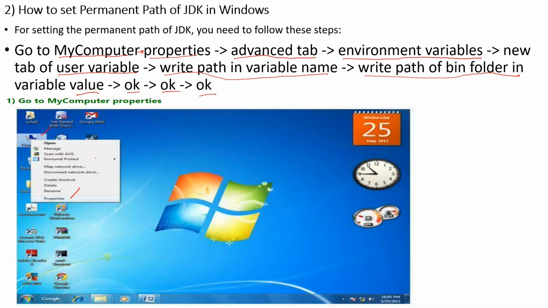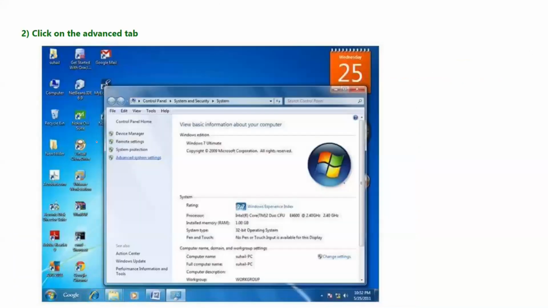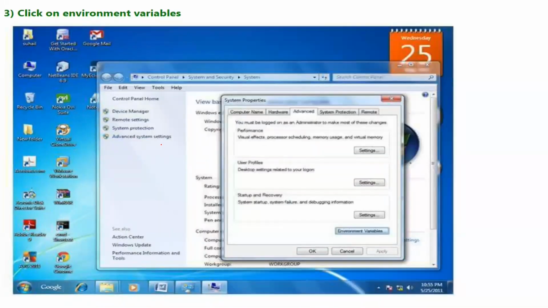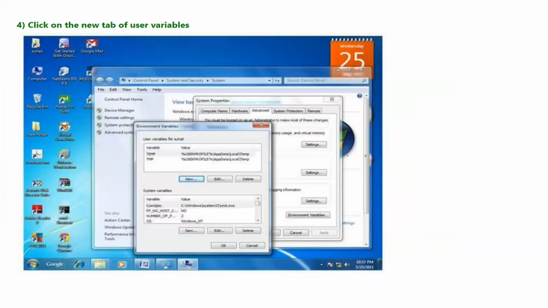Clear? So now go to My Computer. That is the first step. The second step is to click on the advanced tab, where you can see advanced system settings. Click on this, and you'll be taken to System Properties. In System Properties, you have the advanced tab, and in that you are going to find environment variables. Click on environment variables.